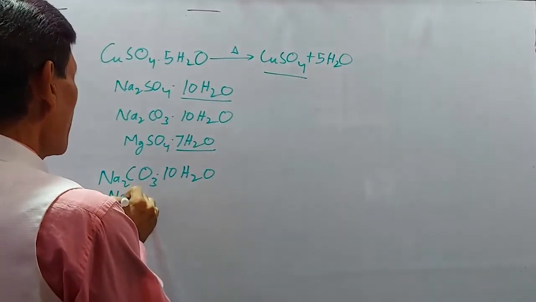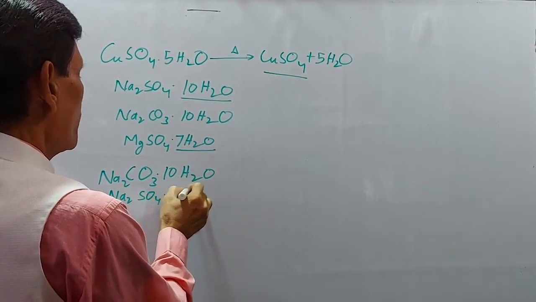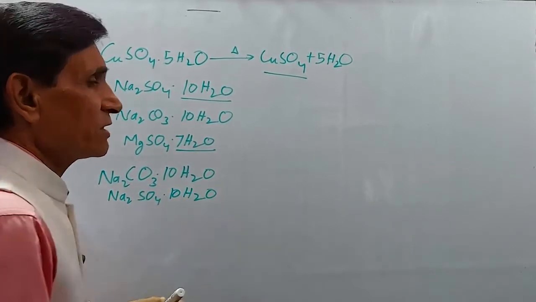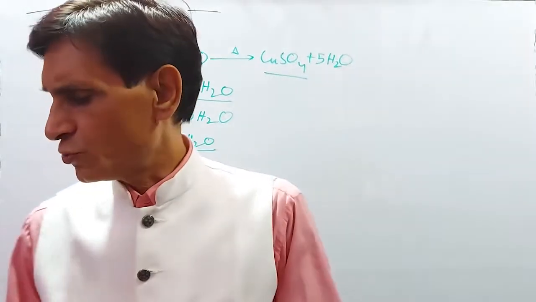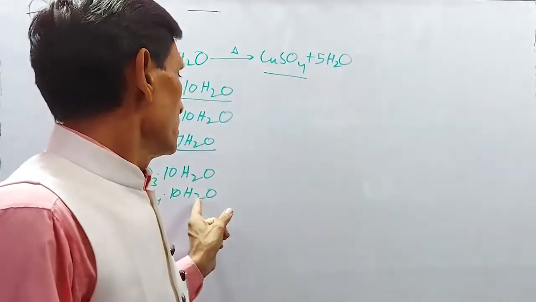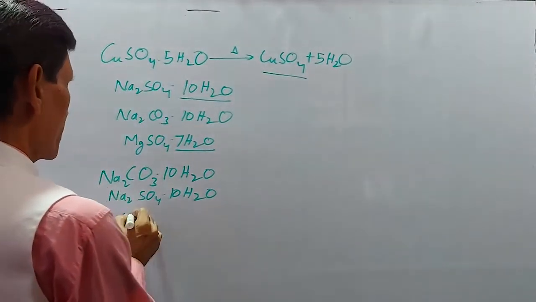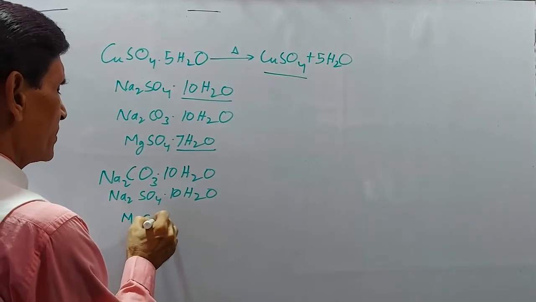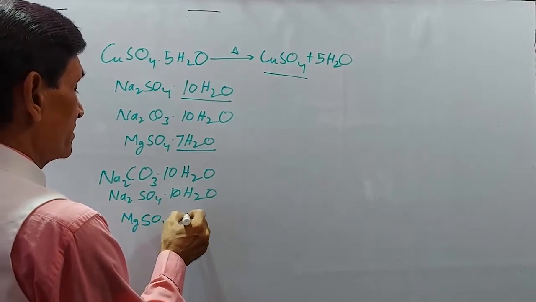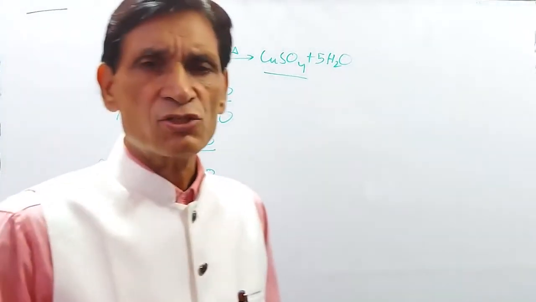Next, sodium sulfate decahydrate, Glauber salt, loses its water of crystallization on exposure to air. And like that, Epsom salt loses its water of crystallization. These are examples of efflorescent salts.